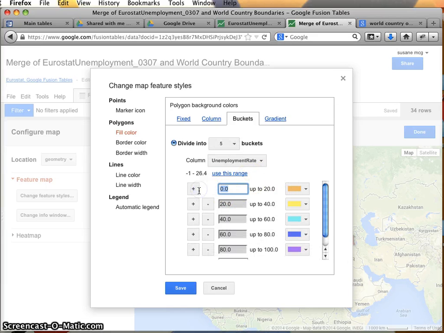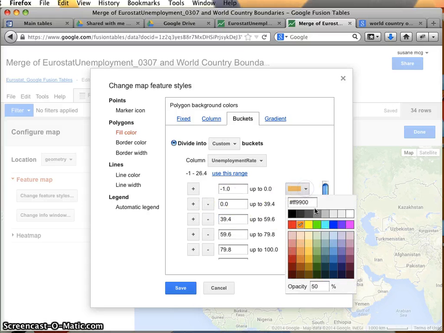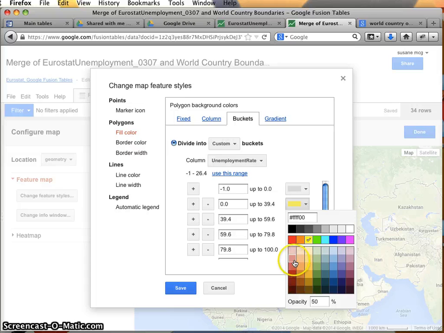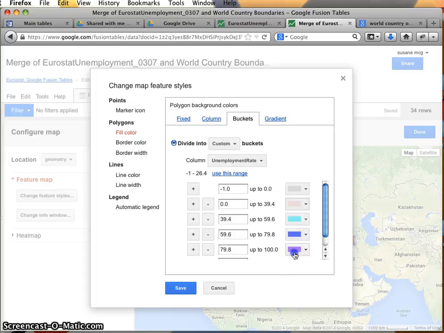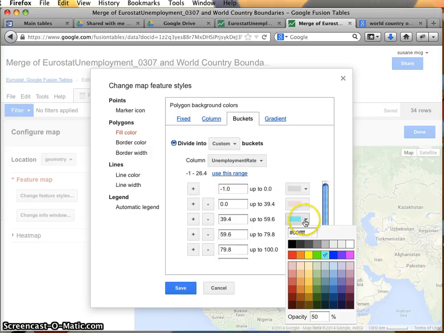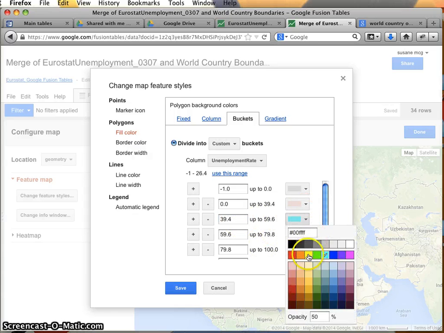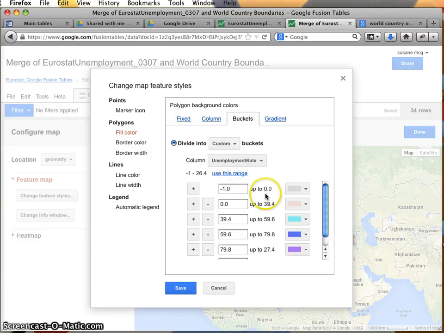I'm going to say that -1 to 0 is going to be one color. I'm probably going to make this a gray because that's my no data color. Google has this awful default where it wants things to be different colors, right? But as we know, colors are appropriate for categories. And let's see how we go. I'm not actually sure why this is going up to 100 because I'm pretty sure there's no 100 here. Let's use this range.